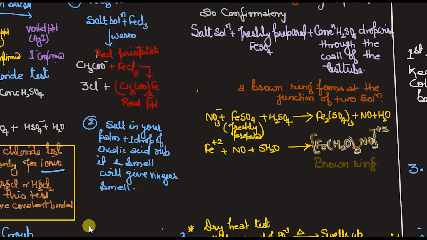Chromyl chloride CrO2Cl2 plus KHSO4 and HSO4 minus, and water will be formed as a side product, but we don't have to bother about this. This is the reason which confirms that this is Cl minus. Got it? What will you get from chromyl chloride? Red fumes, which will confirm that this is Cl minus only. So I hope it is clear.